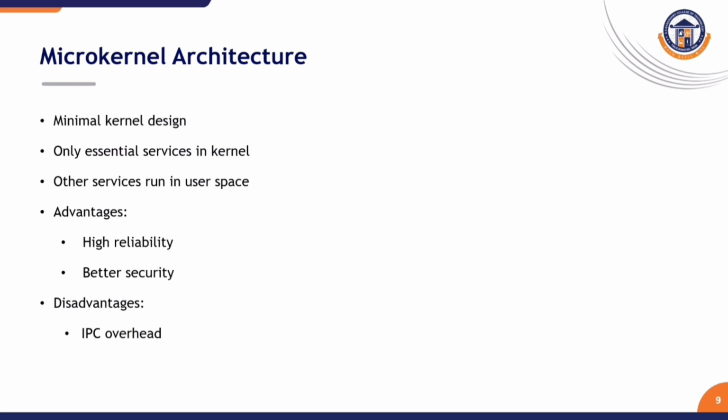Microkernels are widely used in real-time operating systems and safety-critical systems. Generally, the microkernel architecture is used in real-time operating systems where all the code is placed inside the chip.